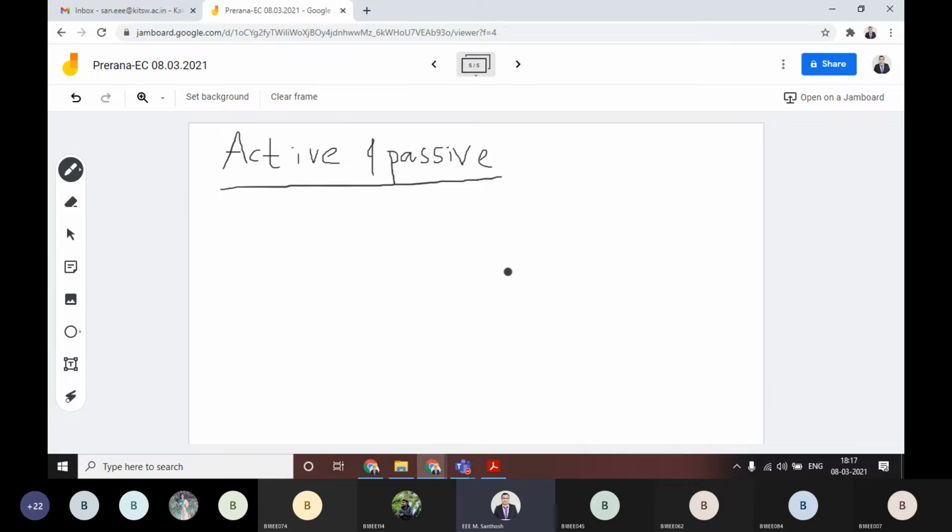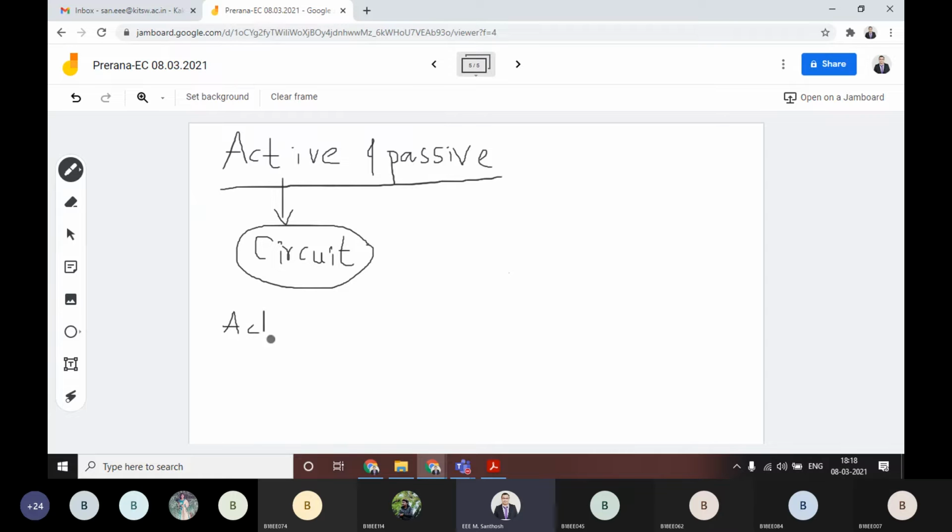That kind of elements are called active elements.